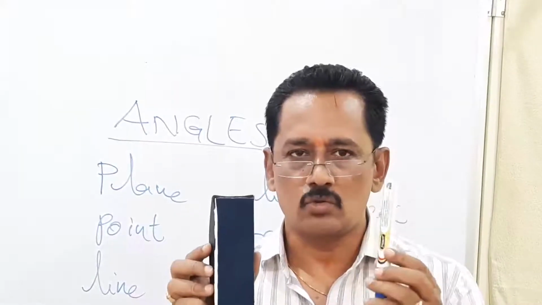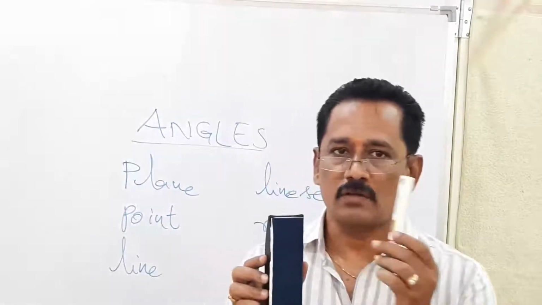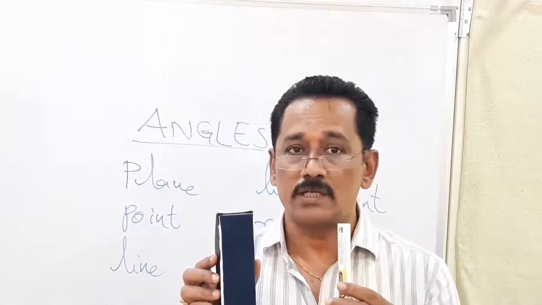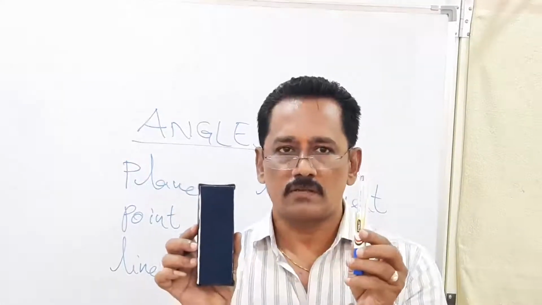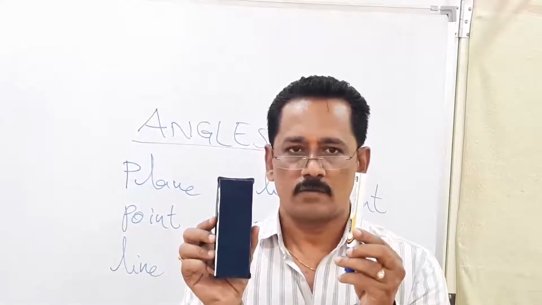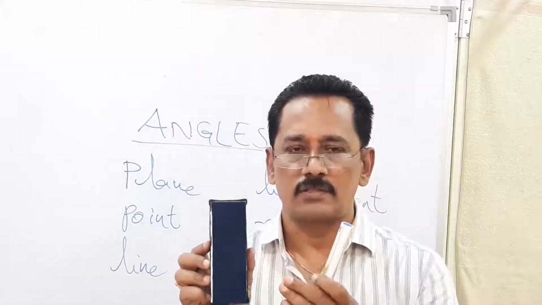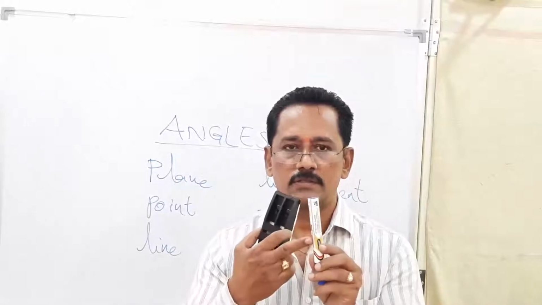So you are looking at these two objects. That means you are looking at the surfaces of these two objects. You are looking at the object means you are looking at the surface of the object. So you can see the surface of these two objects. Can you find any difference between these two surfaces? Yes. This duster has a flat surface, whereas this pen has a curved surface.